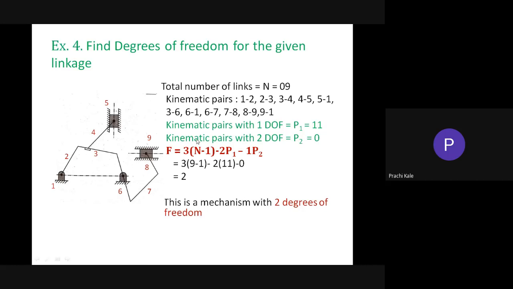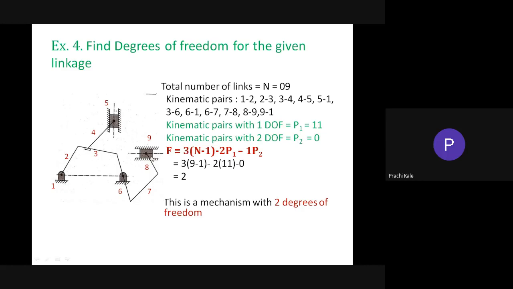So here it is extended, means minus 3P3 minus 2P4. Likewise, the formula is extended, but that is not applicable for non-planar mechanisms, only for planar mechanisms. So that is a violation of the Grubler's equation. If you use this equation for a non-planar mechanism, it will not hold good because it will contain pairs with 3 degrees of freedom, pairs with 4 degrees of freedom, likewise. In that case, it will not give you the exact degree of freedom.